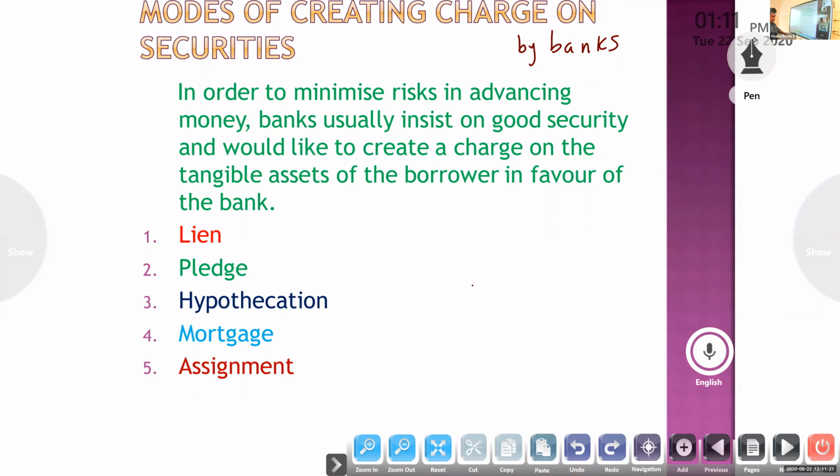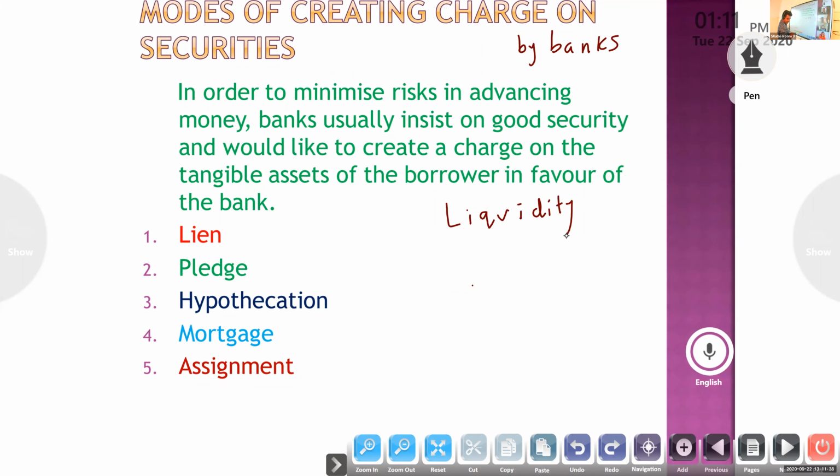While lending money, while giving loans to the public, the bank has to keep three principles: liquidity, safety, and profitability.